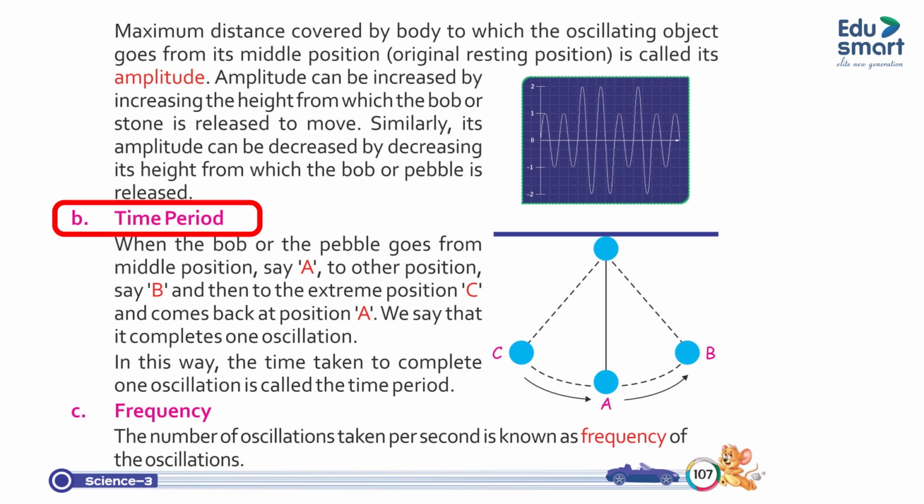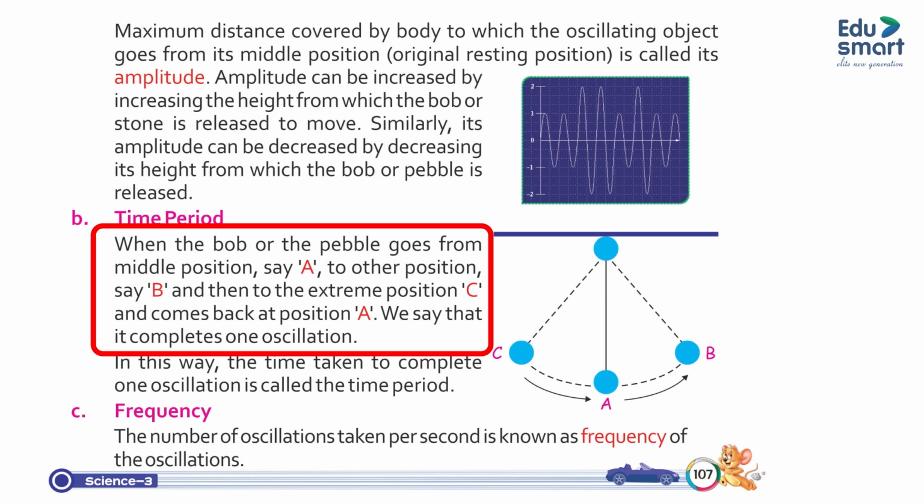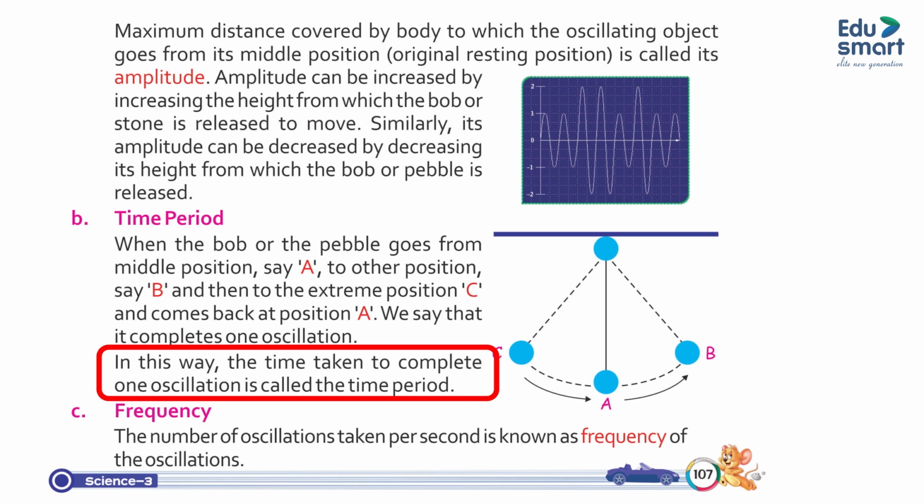B. Time period. When the bob or the pebble goes from the middle position, say A, to the other position, say B, and then to the extreme position C, and comes back to position A, we say that it completes one oscillation. The time taken to complete one oscillation is called the time period.